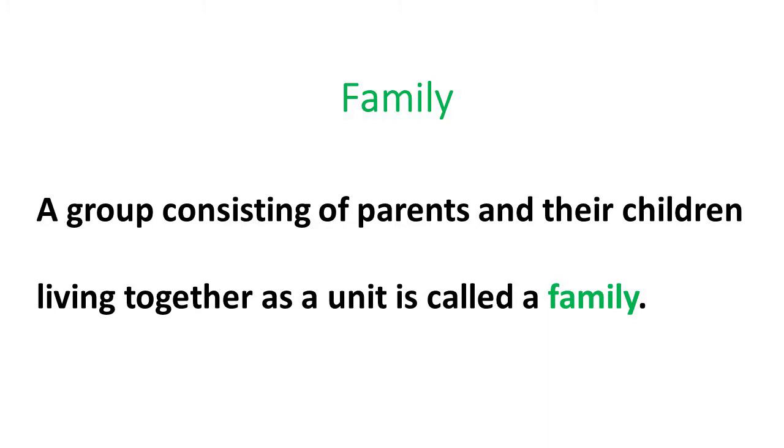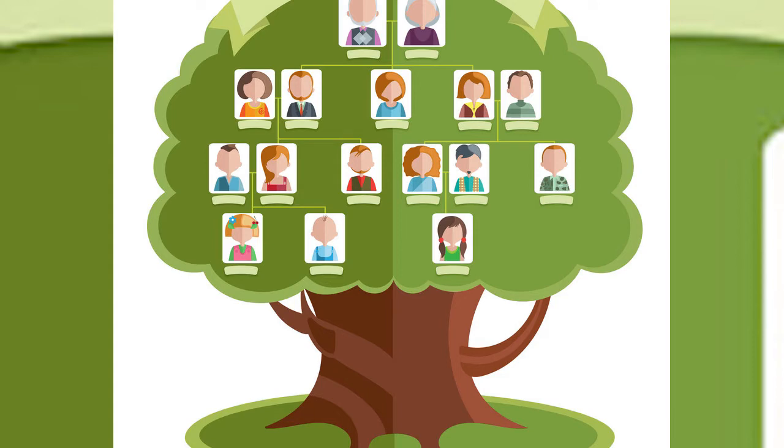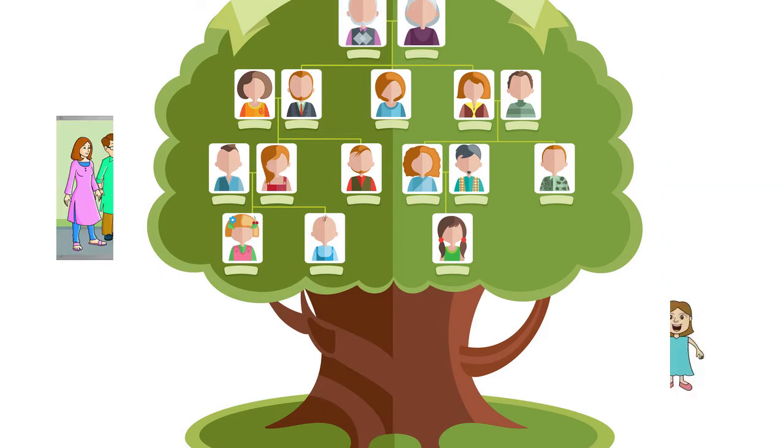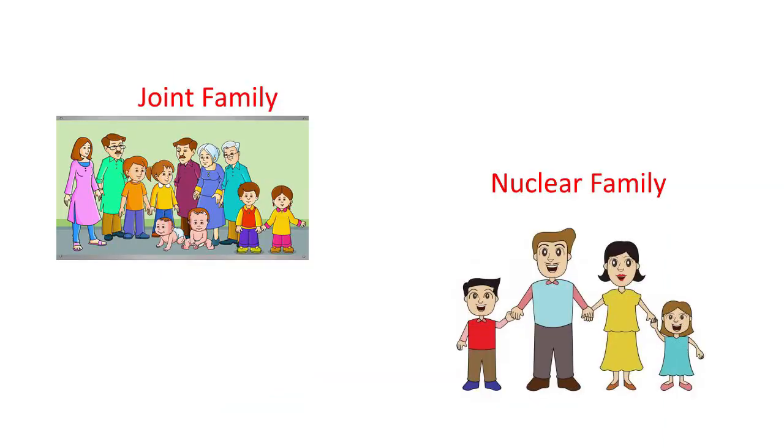Hey, is that all? Is it so? You may be asking. I can understand. Yes, look at this tree. There are not only parents, but also grandparents, uncles, aunts, etc. Yes, you are right, children. A group consisting of grandparents, uncles, aunts, cousins, along with the parents and your own siblings is also called a family. Isn't it, children? Yes, you are right.